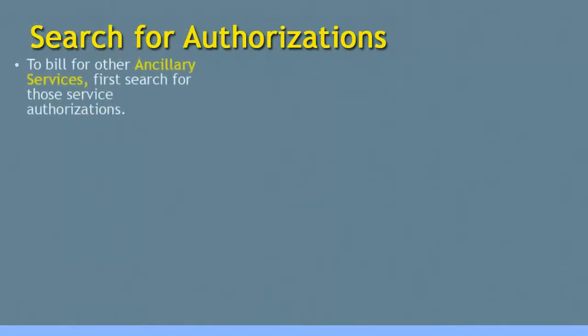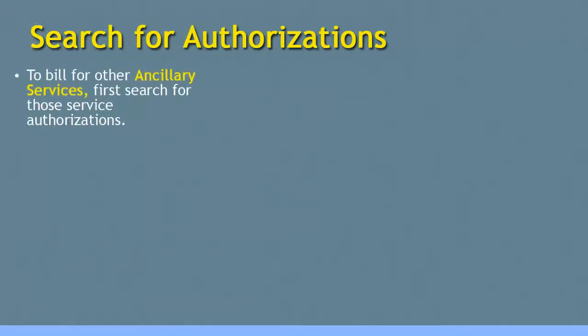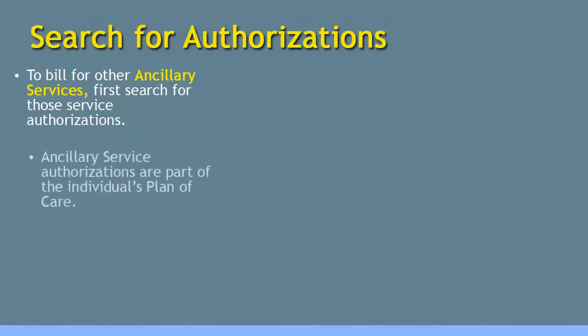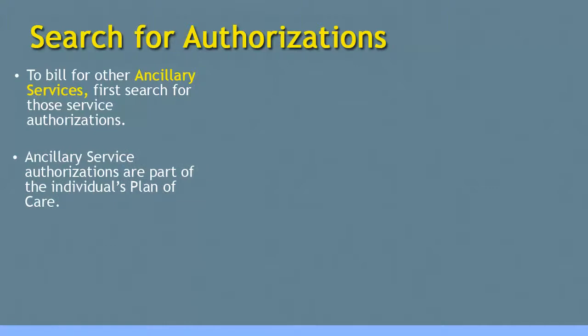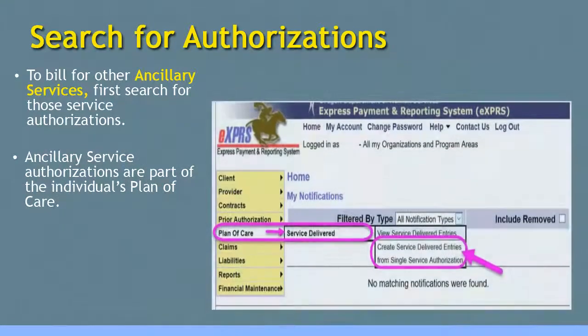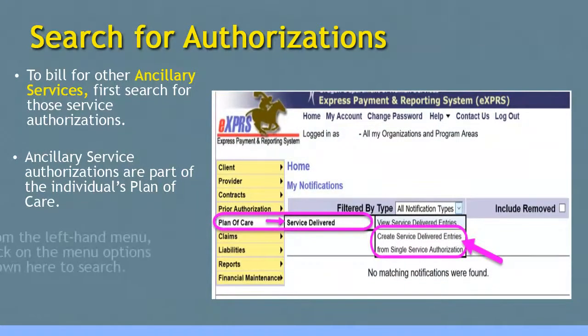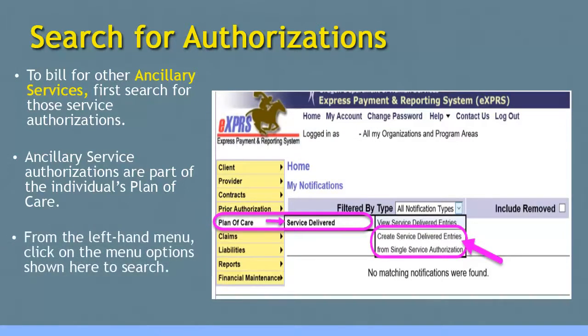Similar to billing for foster care services, to bill for ancillary services you must first search for those authorizations that are active and ready to be billed. Ancillary services also live within the individual's plan of care. From your home page, click on Plan of Care, Service Delivered, Create Service Delivery from Service Authorization to begin your search.